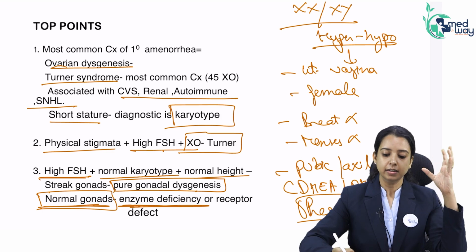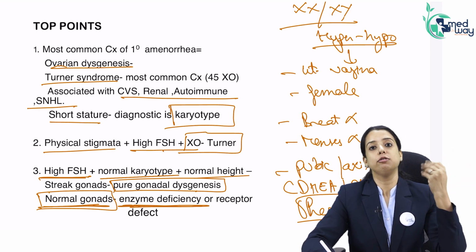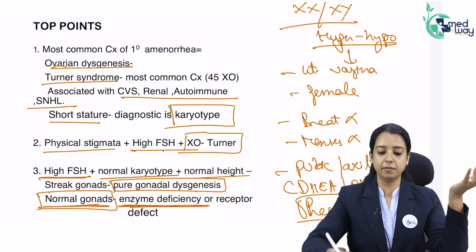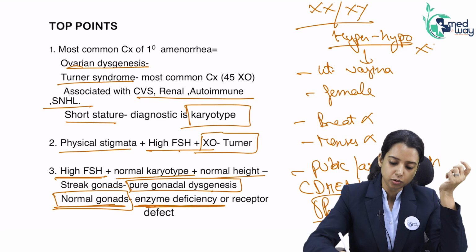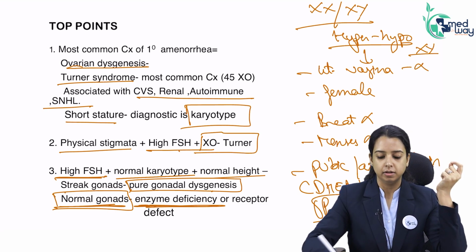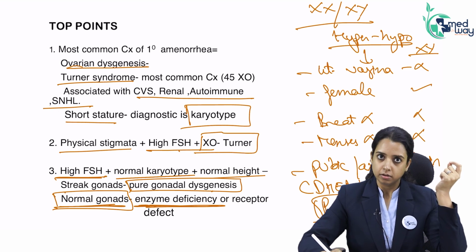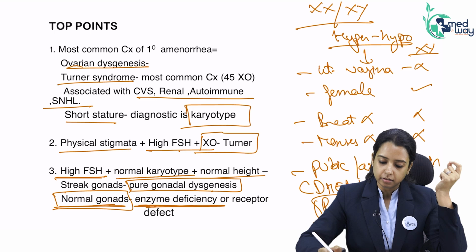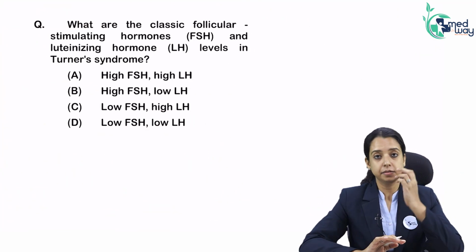Here we read one rare enzyme deficiency. I always laugh because it is so rare, yet it is asked in questions. So if this rare enzyme deficiency is present in an XY individual, then that is the only exception where uterus and vagina will be absent. But externally it will be female, breast will be absent, menses will be absent. Okay? So this is the only deficiency we read.